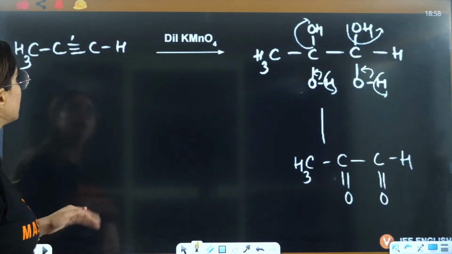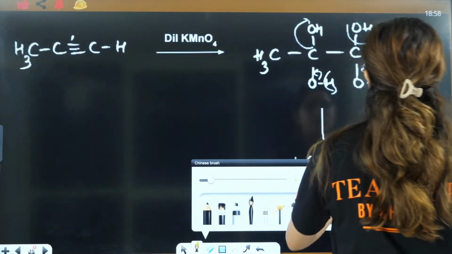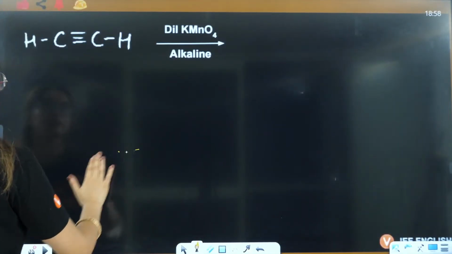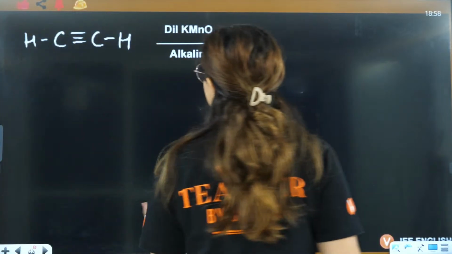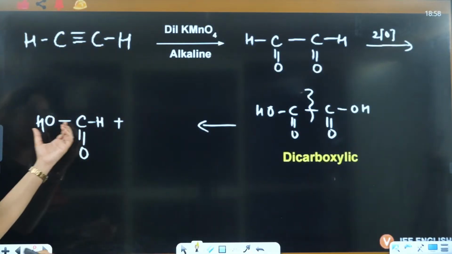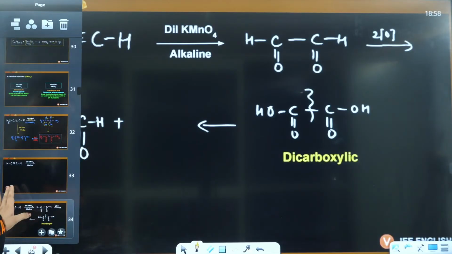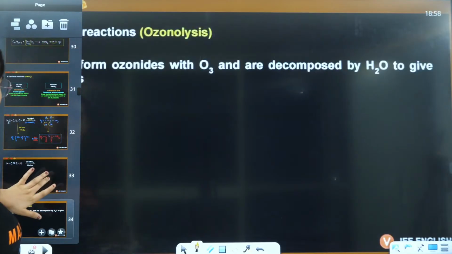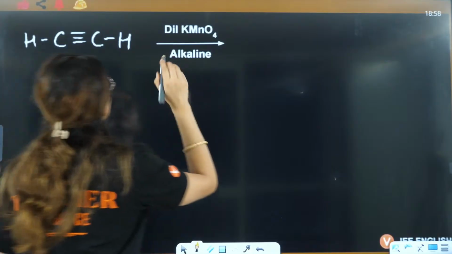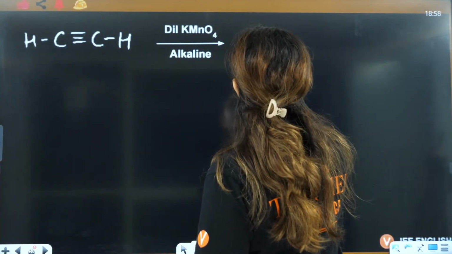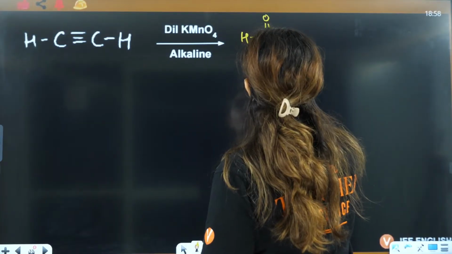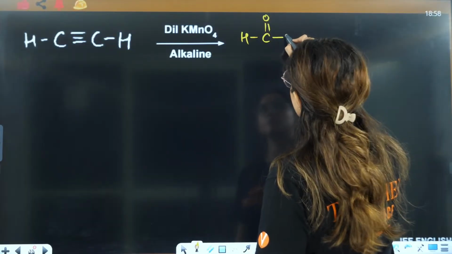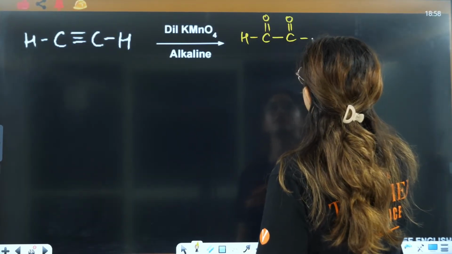Okay, next is this question here. This we have done. Next is this one. Now, this also we have done, right? How you will have the formation of this compound here, we have done. If you have dilute KMnO4 here, this will be converted to double bond O, and this is converted to C double bond OH, right?